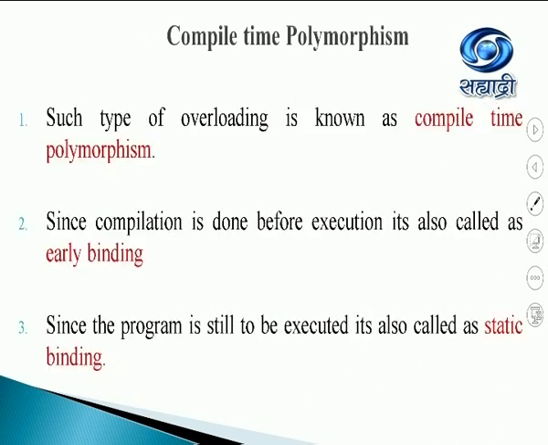compile time itself. Since this type of overloading happens at the time of compilation, it is called compile time polymorphism. And since compilation is done much earlier, before the execution, it is also called early binding. And since the program is still to be executed, that means it is not in the run mode, it is called static binding.